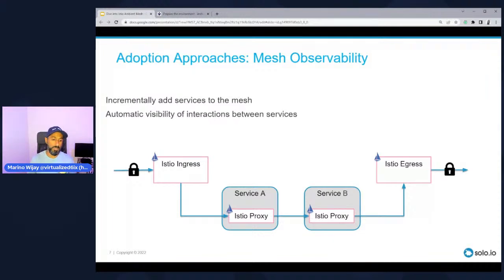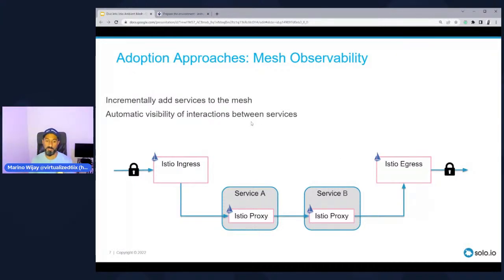Because if we can determine who's talking to who, then we can paint a picture visually as well as derive our policies from these different interactions. So if the observability capabilities of this proxy are telling me that service A is talking to service B in this direction, now I can create an authorization policy that allows me to say service A can only talk to service B.